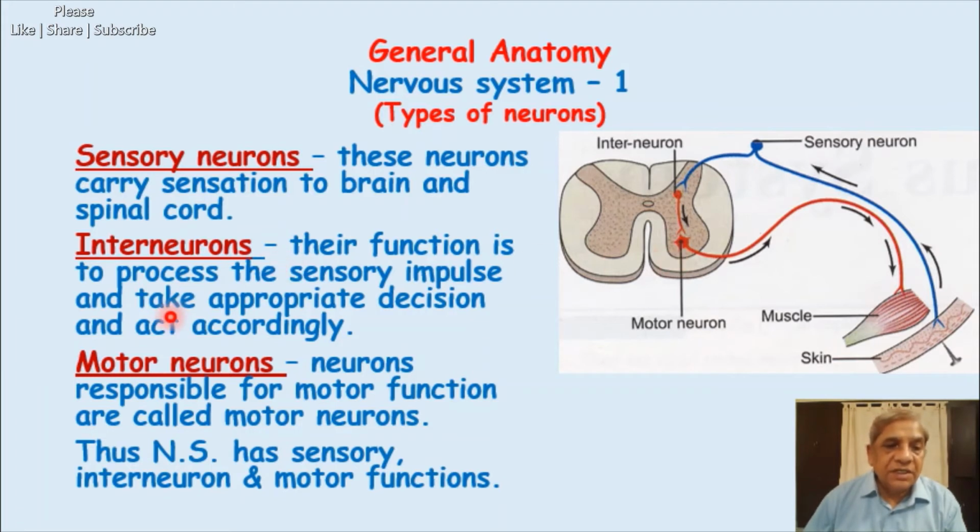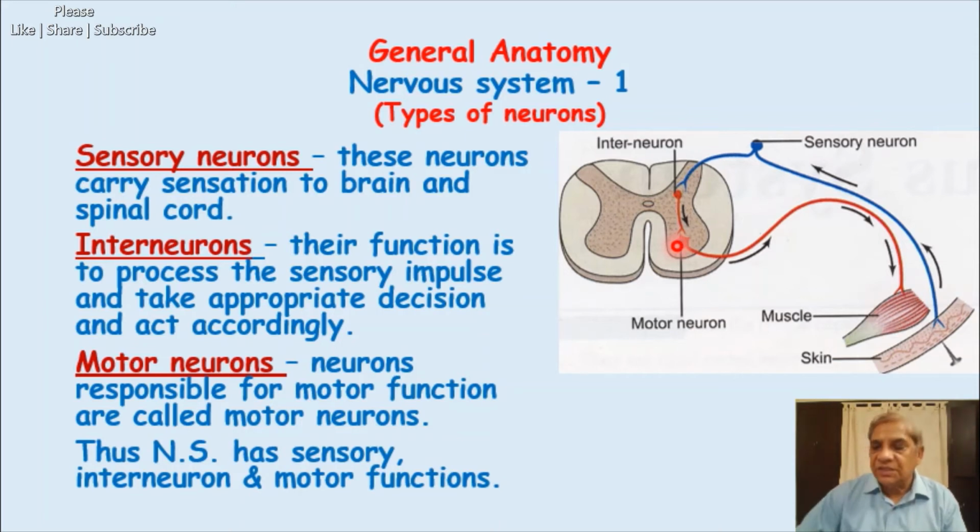Now the third kind of neuron, functionally, is the motor neuron, and this is also shown here in the spinal cord. This neuron is responsible for the motor function. What is motor function?